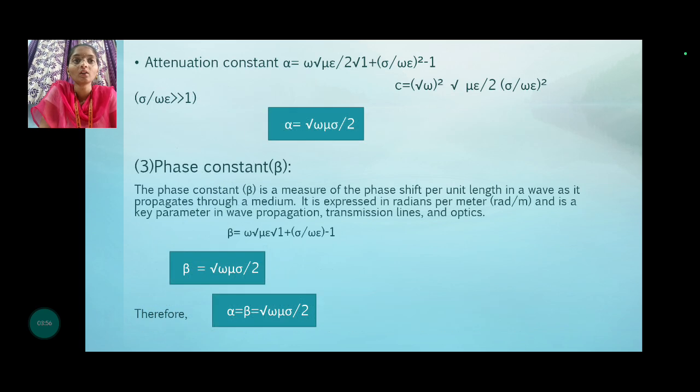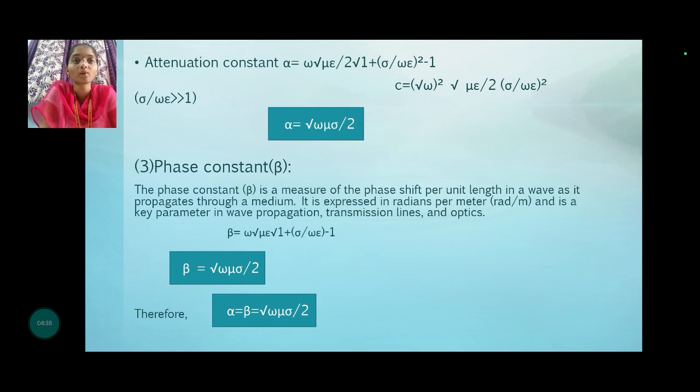Attenuation constant alpha equals omega root of mu epsilon divided by 2 into root of 1 plus sigma by omega epsilon whole square minus 1. When sigma by omega epsilon is much greater than 1, then finally the attenuation constant alpha equals root of omega mu sigma by 2.